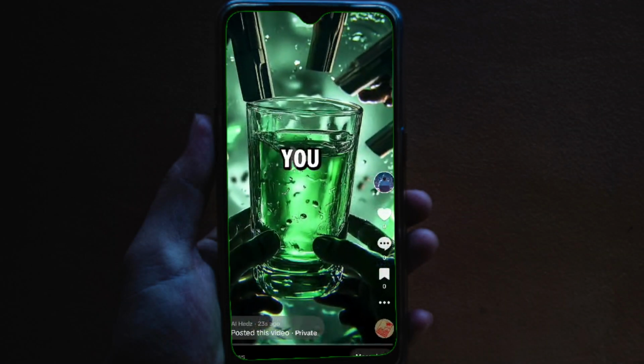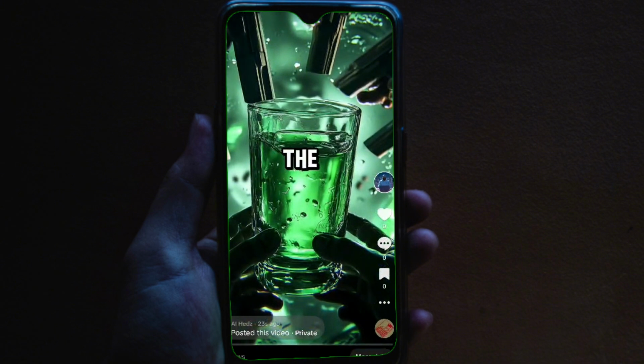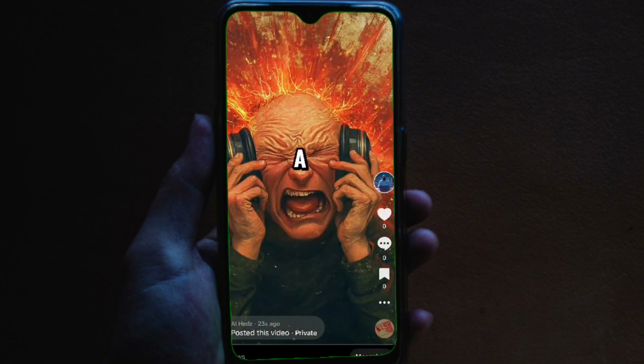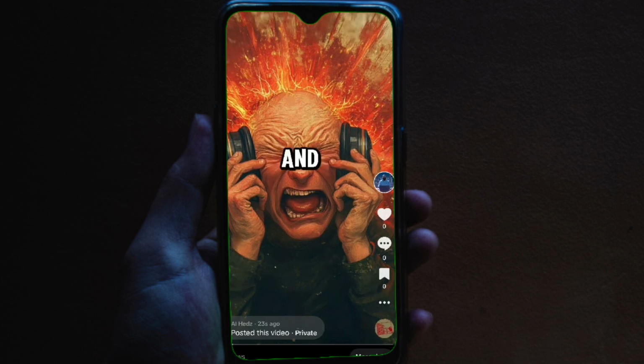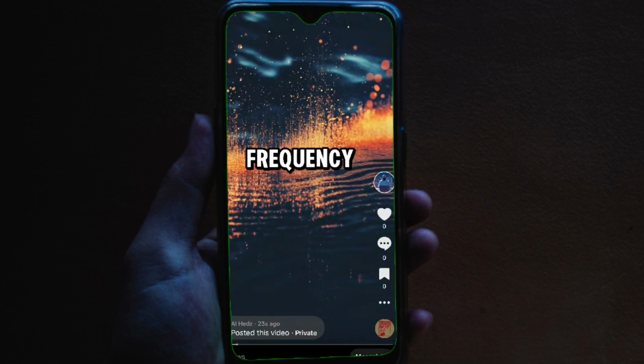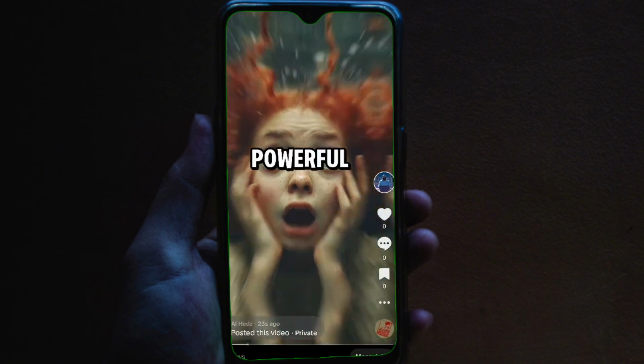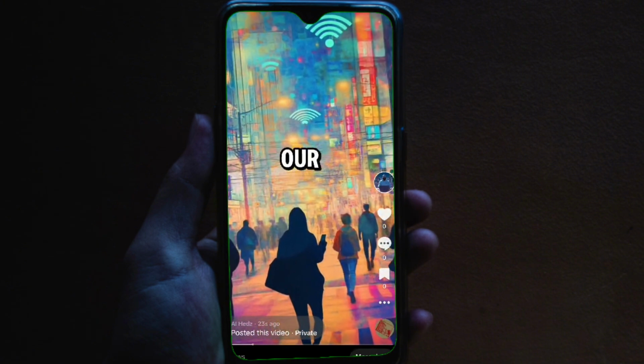What if I told you that the most powerful weapon in the world isn't a bomb or a virus, but a sound so subtle you can't hear it, but it can control everything you think and feel. They call it the silent frequency. It's a low-frequency sound wave, allegedly used by powerful organizations to influence our minds.